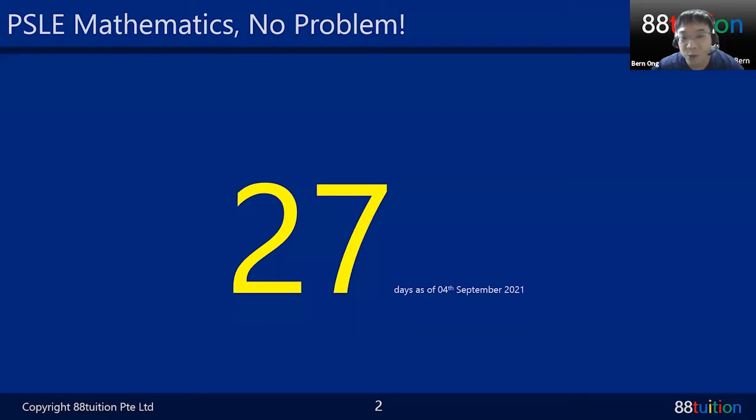Down here, 27 more days to the math paper. This number is actually smaller because the first paper is not math. I think the first paper is English, so there will be about maybe 26 more days. Don't worry, it's less than a month. It's very exciting. Remember, you're putting all these 6 years of effort into this one paper, and you are fully ready. You have studied enough. You are just doing your revision now. You are confident. You want to attack the paper. You can do it.